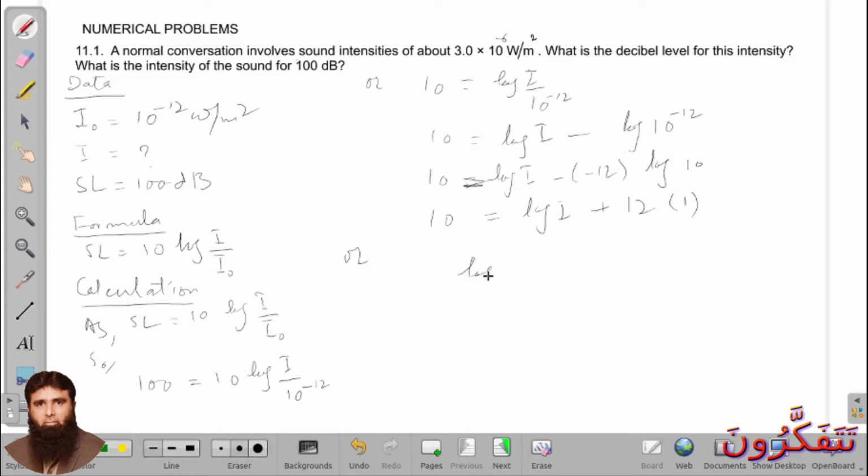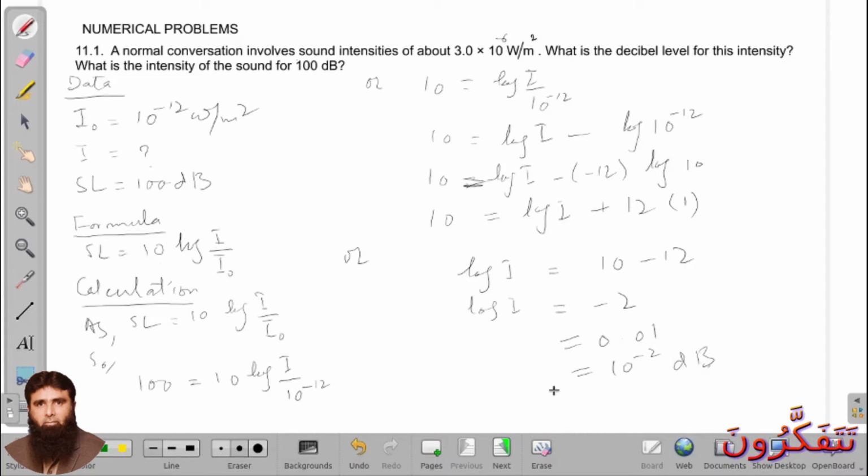You can take its anti-log in order to get its answer. So it will be 0.01 or 10 raised power minus 2. So simple. You can see from here we have 100 meaning 10 raised power 2, so in watt per meter square it will become 10 raised power minus 2. Okay, so this is done.